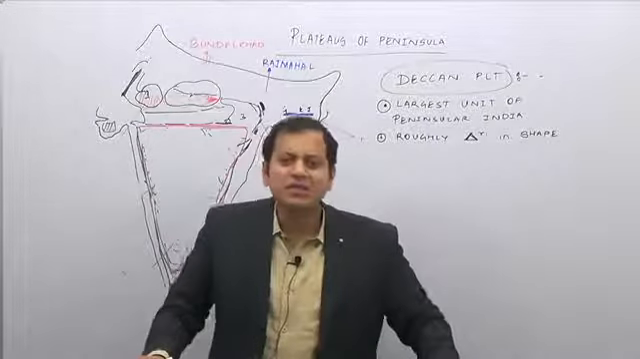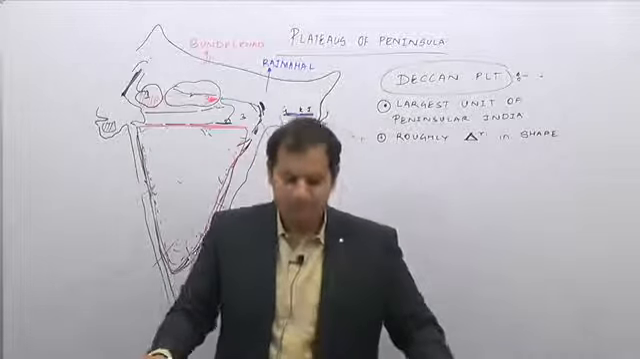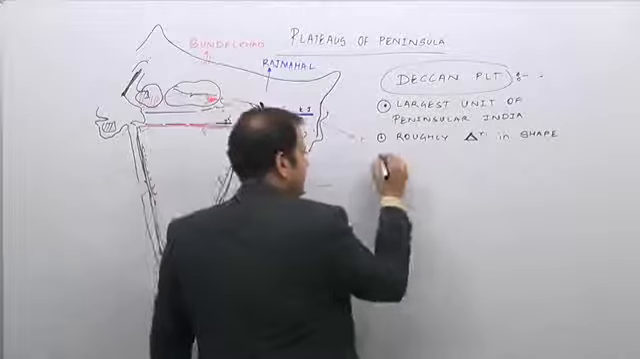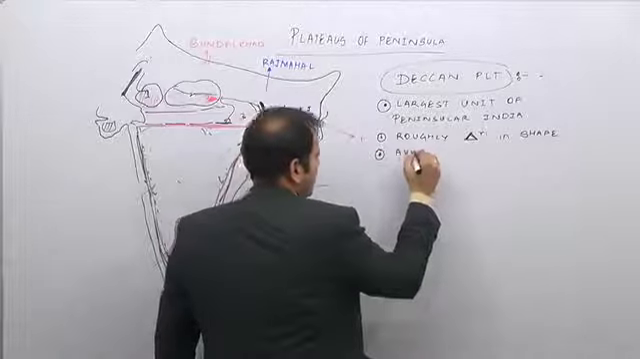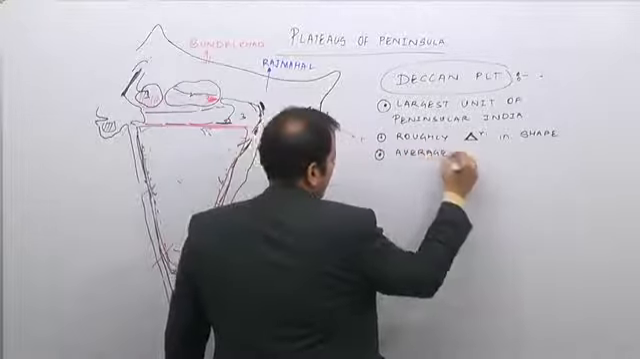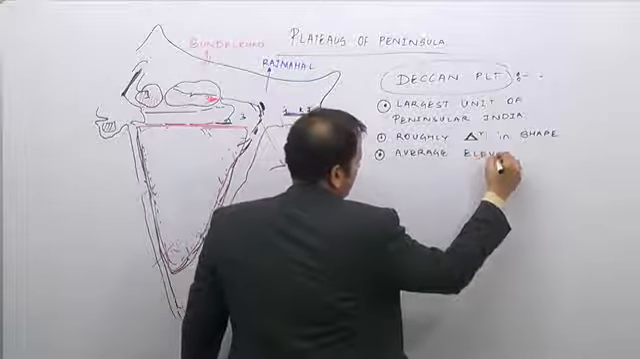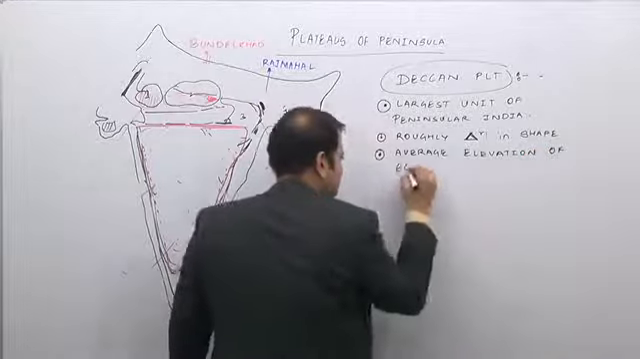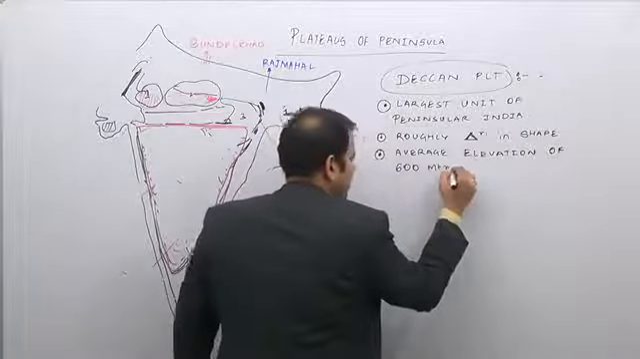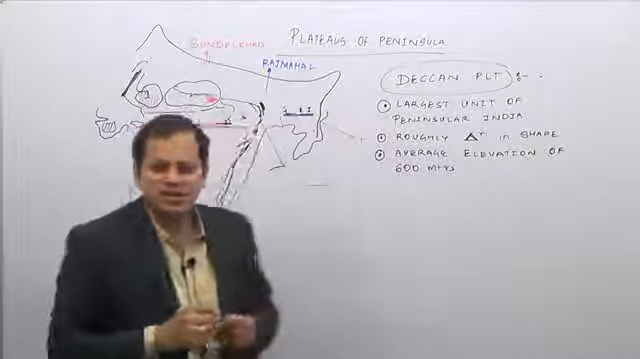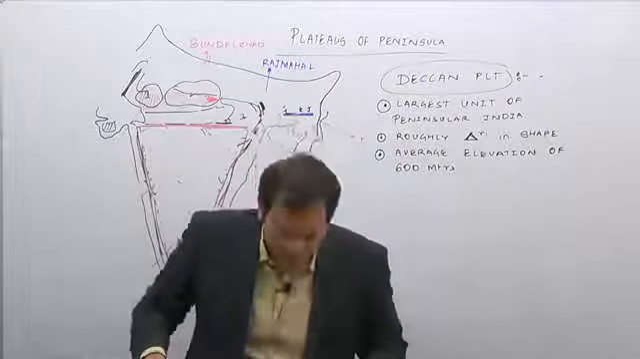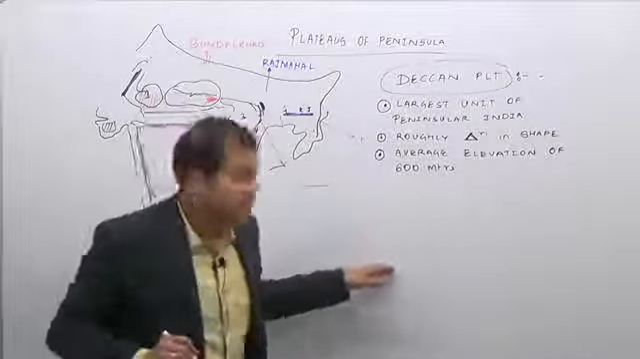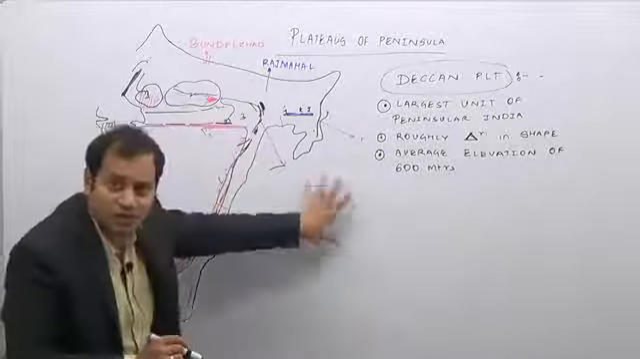And how is the slope of the Deccan Plateau? It is having an average elevation of 600 meters. So that means it is 600 meters above sea level. But the general slope is from the western direction towards the eastern direction.